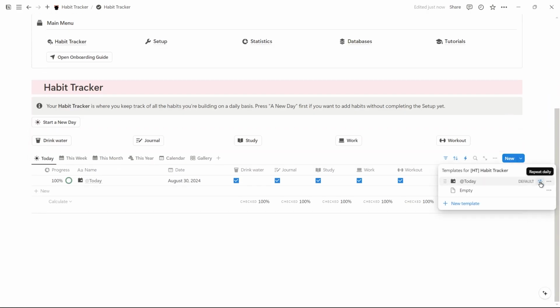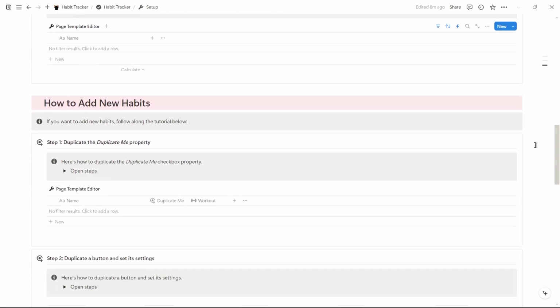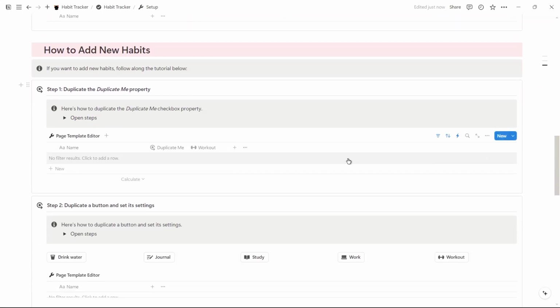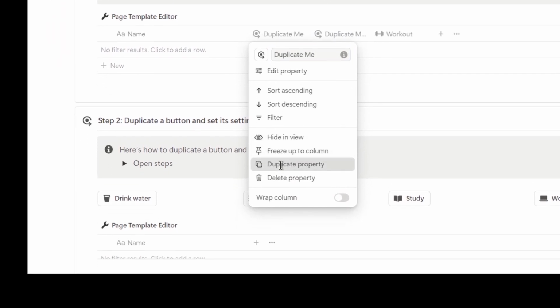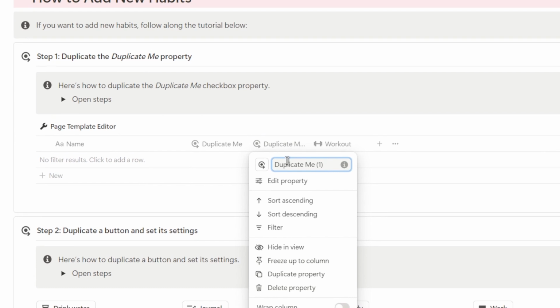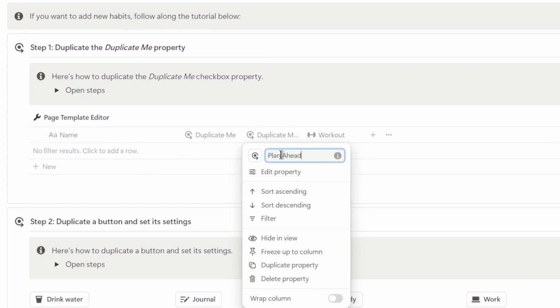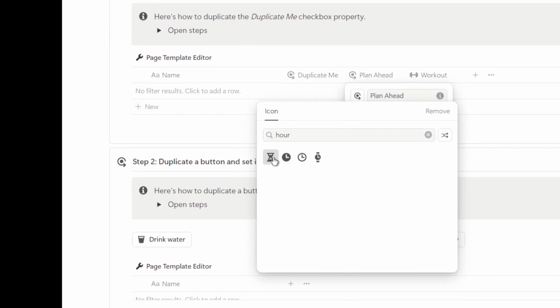Suppose we say we want to add new habits in addition to the ones that are here by default. So what do we do? We follow the How to Add New Habits section. Step 1. Duplicate the Duplicate Me property. For example, we'll make a new habit which is Plan Ahead. We duplicate the Duplicate Me property, rename the new property, and then we set the icon.